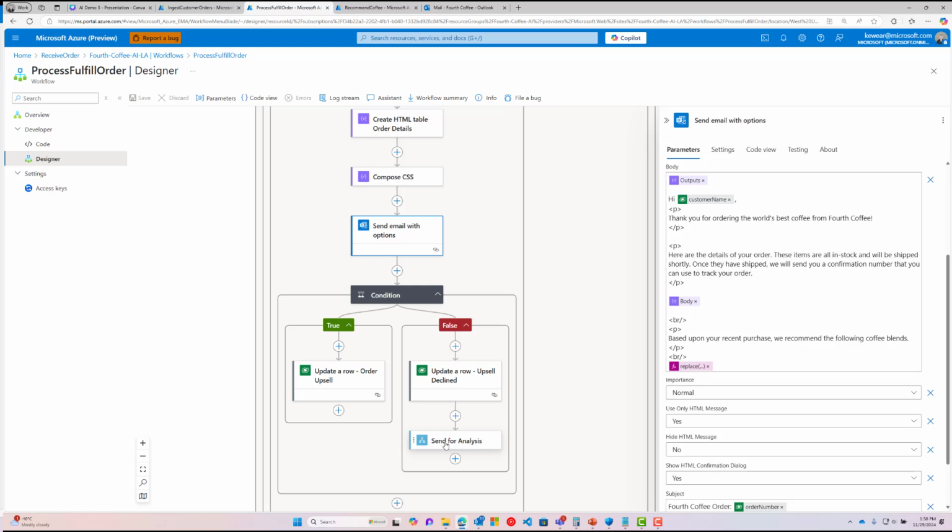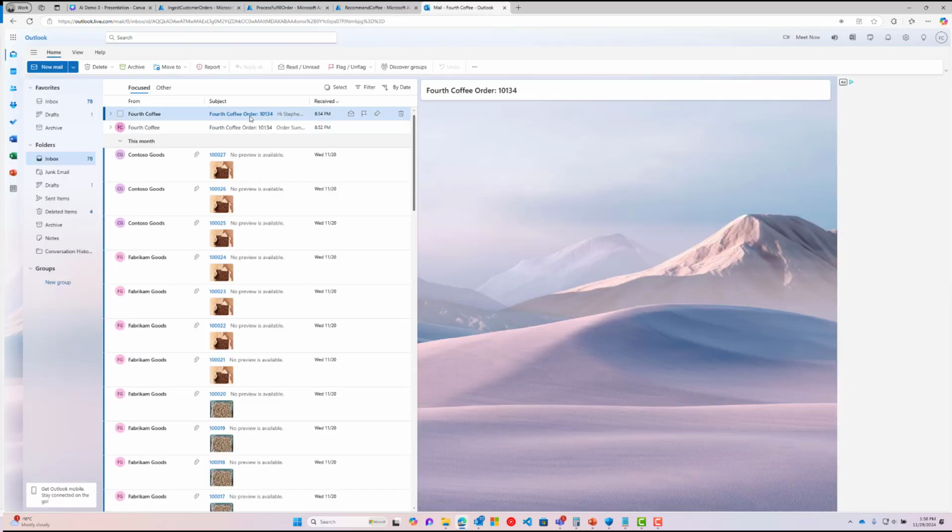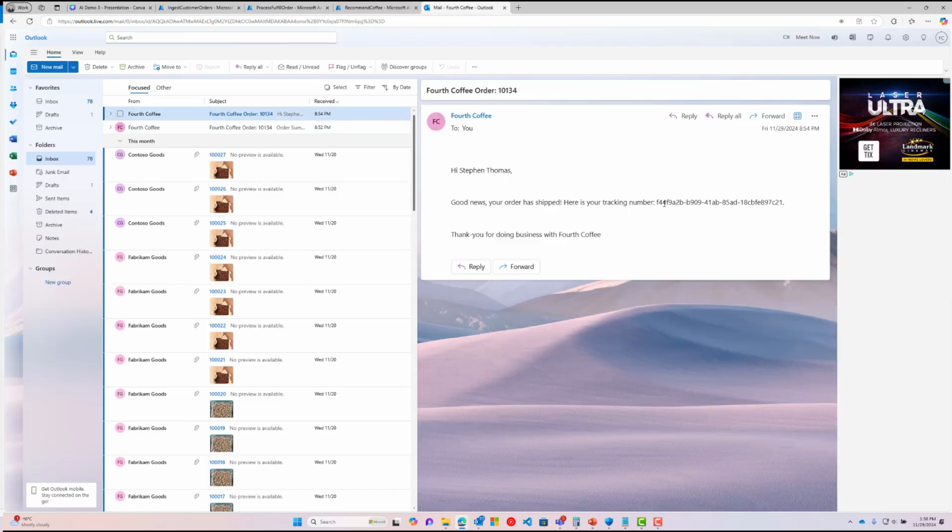And then we can do some additional analysis if we want. Maybe we find that there are some upsells that don't make sense, and we'd want to tweak the model from that perspective. The last step is that we would fulfill this order, and so we can send a shipping notification, and the customer can go on from there.